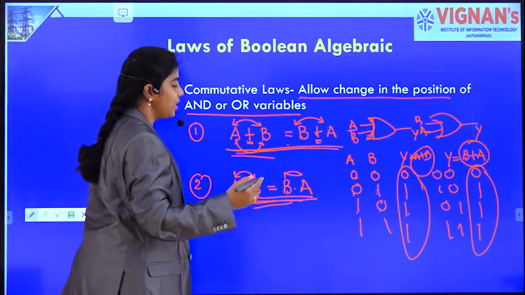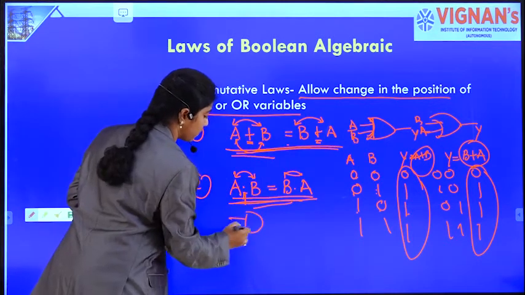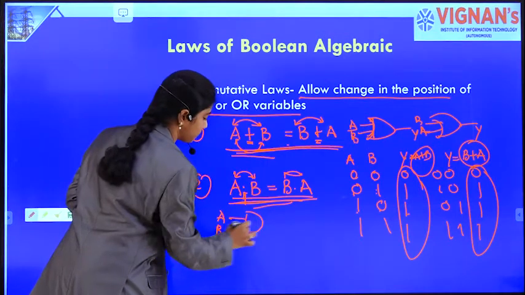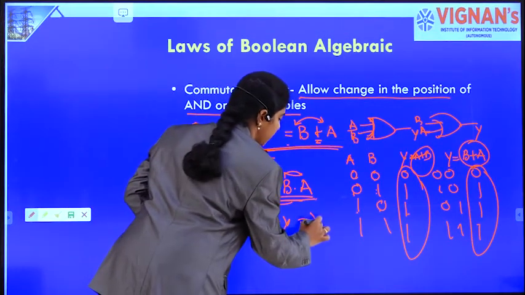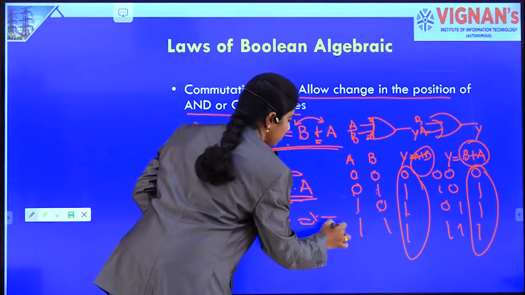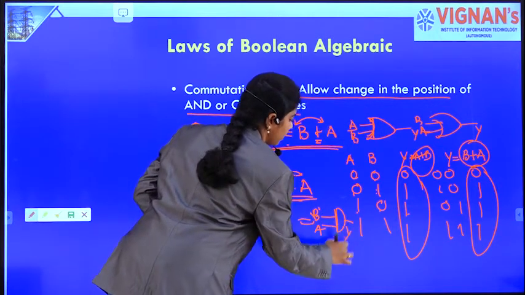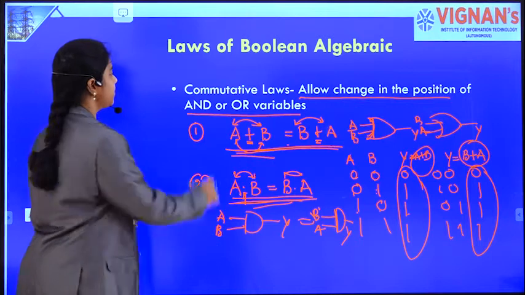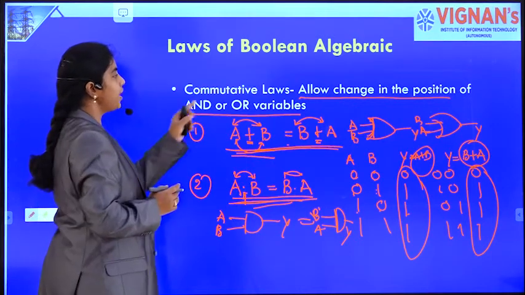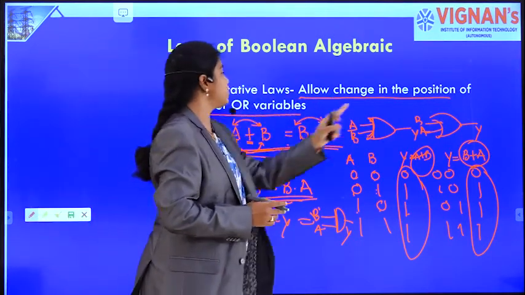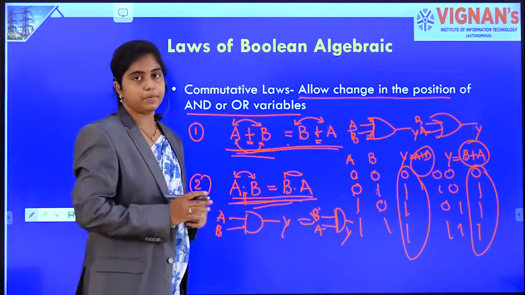A dot B is equal to B dot A. This is about the commutative law. The commutative law allows change in the position of AND or OR variables.